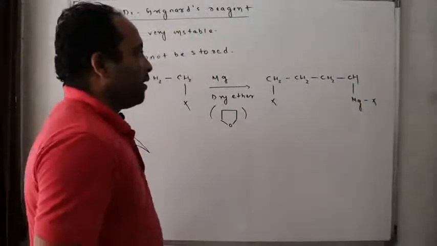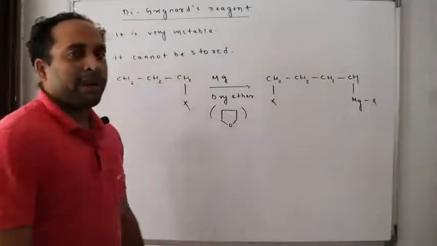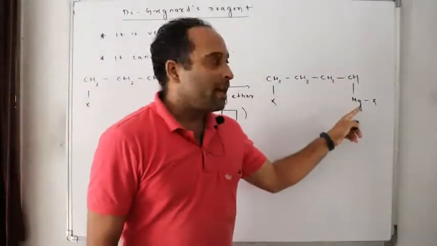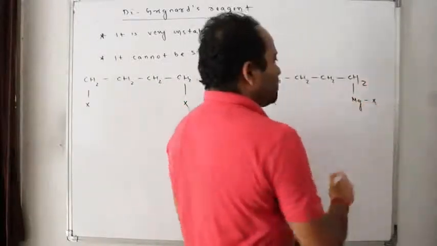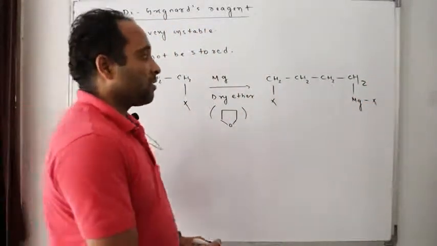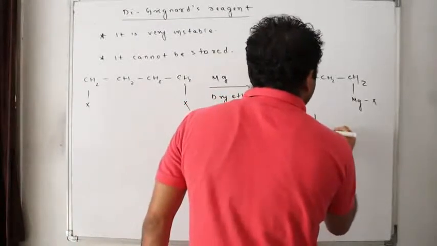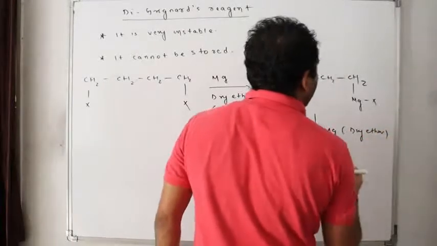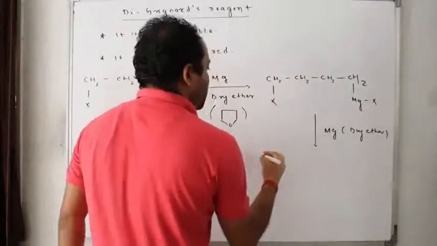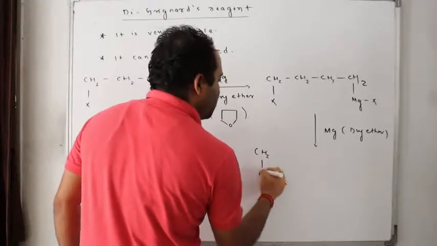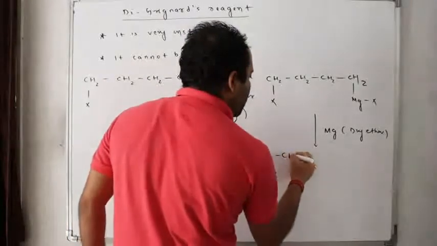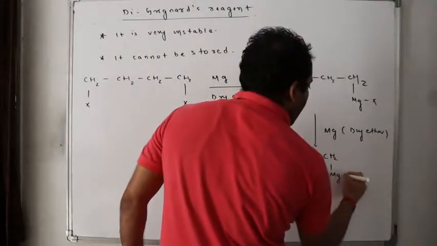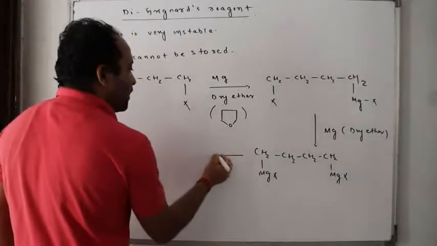Now next, here I have no restriction on the magnesium I am using. If it is one equivalent of magnesium, then I will get only CH2MgX. But here there is no restriction on magnesium. That means if I take one more magnesium along with dry ether medium, what will happen? Insertion over this place also takes place. MgX, CH2, CH2, CH2, CH2, MgX.